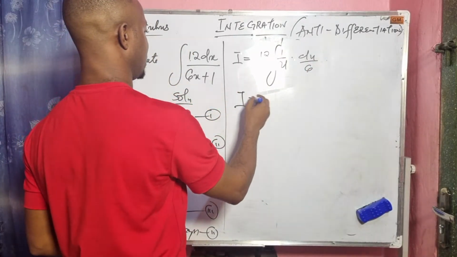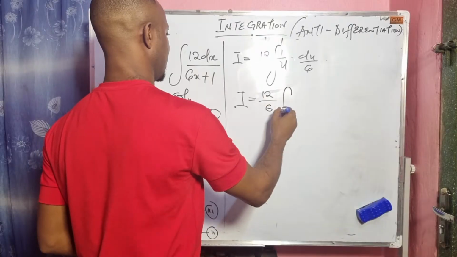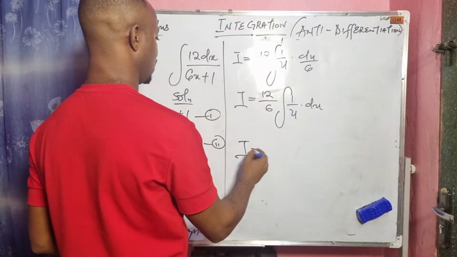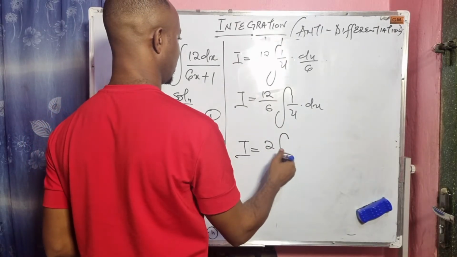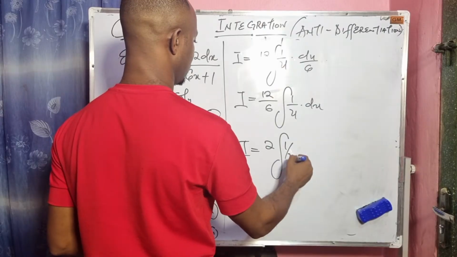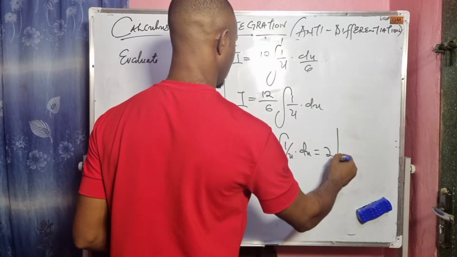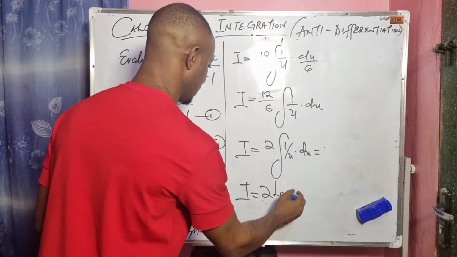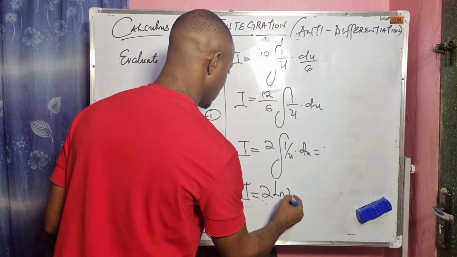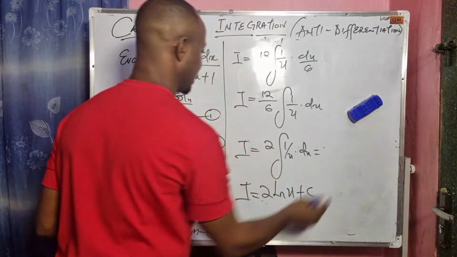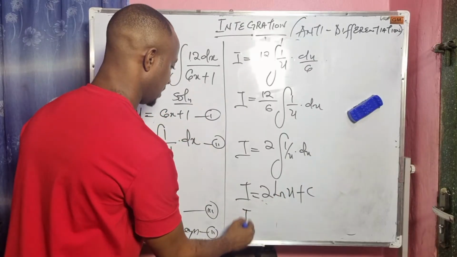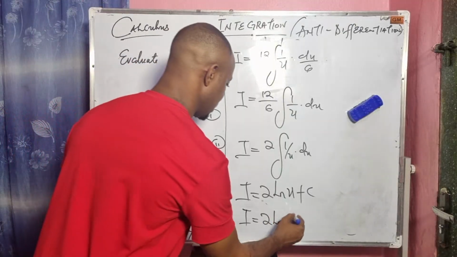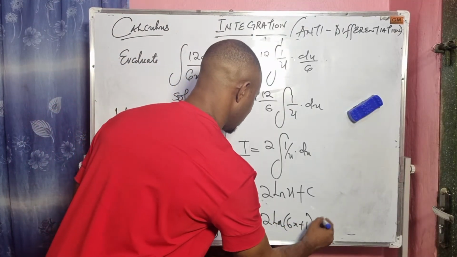So this will give us I equals 12 over 6 times the integral of 1 over u du. So I equals 2 times the integral of 1 over u du. Let's apply it here. So I becomes 2 ln u plus C. So the final answer becomes I equals 2 ln of 6x plus 1, then plus C.